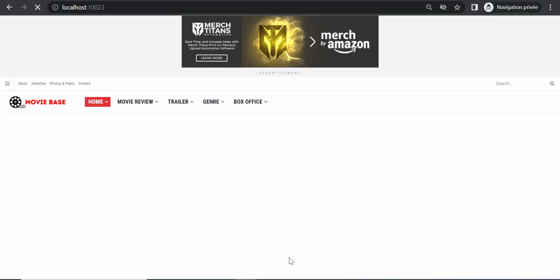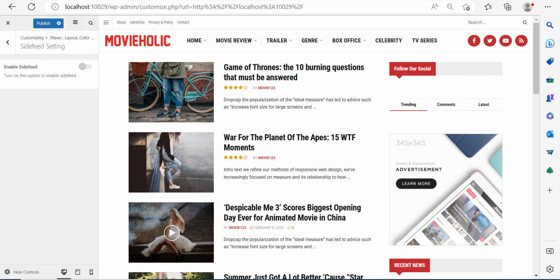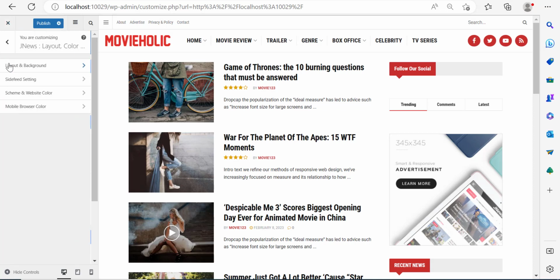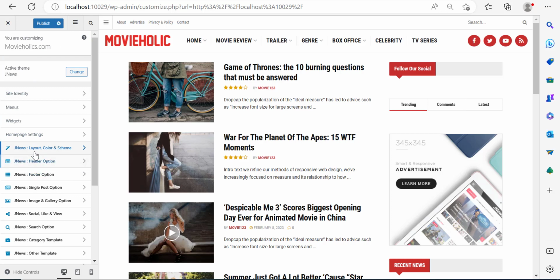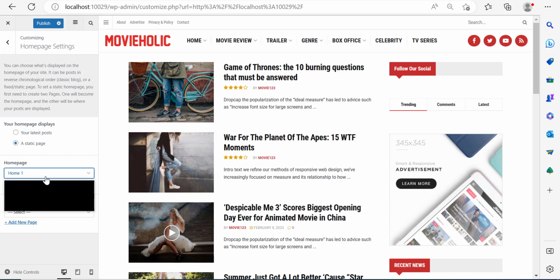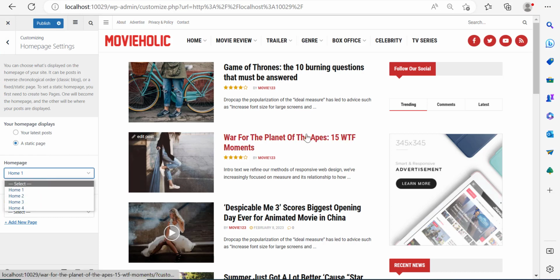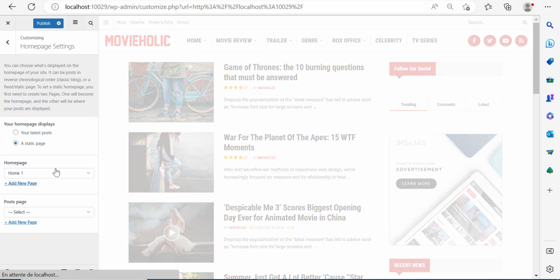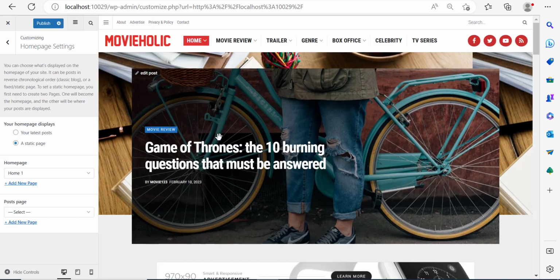And by the way, if you want to show a layout as your default layout, what you can do is you can come in here. You can click on layout and background. First of all, let me just look at something and let me go out here. So let's go out. I want you to come here to homepage settings. And then over here, choose the homepage that you want to display by default. Because then the homepage that you display by default is the one that people are going to be able to see once they land on your website. So I like home number 1. It's a perfect layout for me, so I'm just going to keep it.